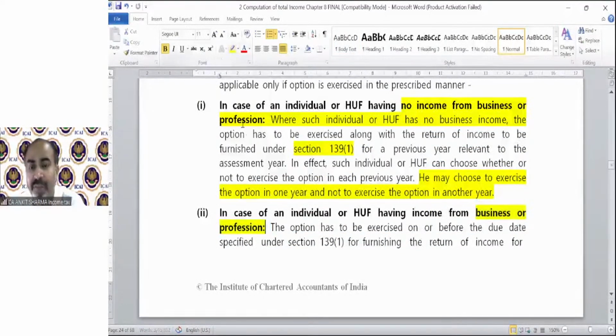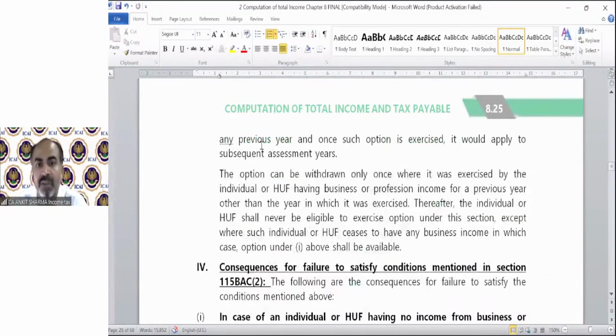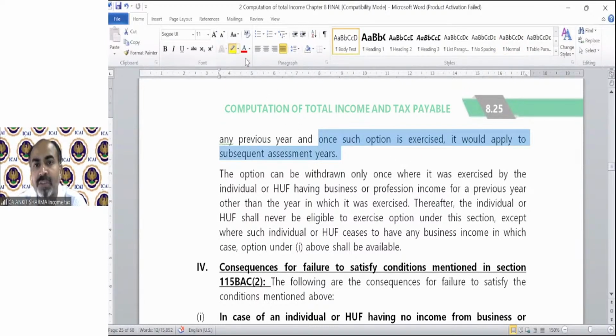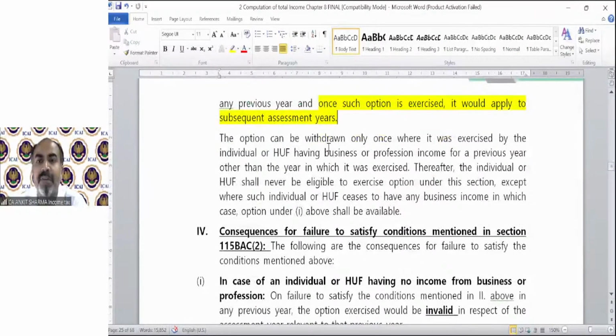in that case, you have to intimate before the due date of ROI. You have to submit a form on the income tax site that I want to claim under section 115BAC before filing of ITR. And once you exercise the option, if you have business income, you cannot change it. You have to apply this section every year. Once such option is exercised, it would apply to subsequent assessment years also. The option can be withdrawn only once.